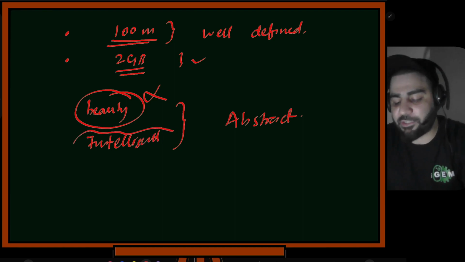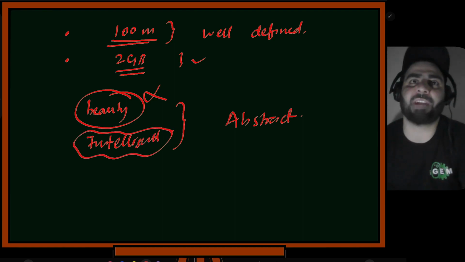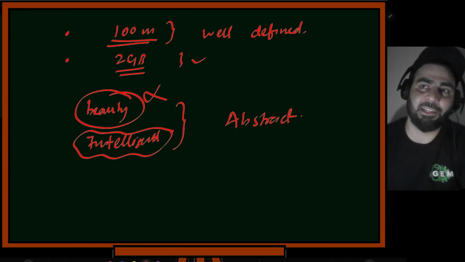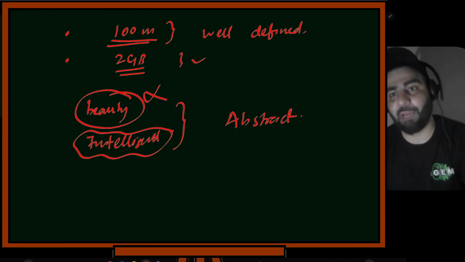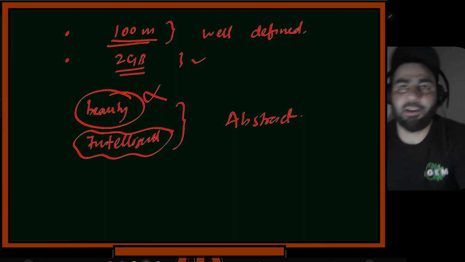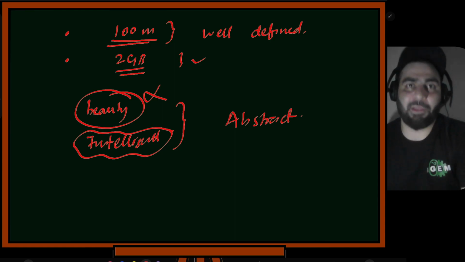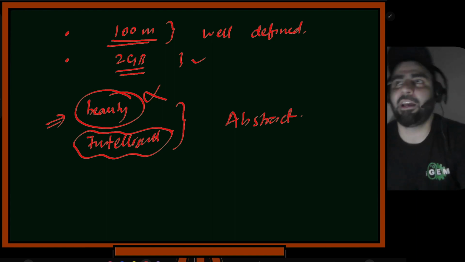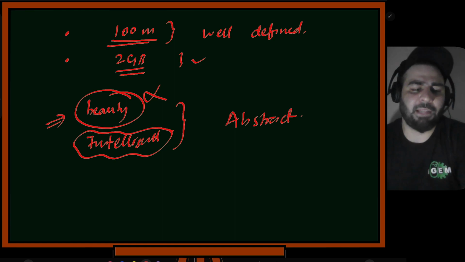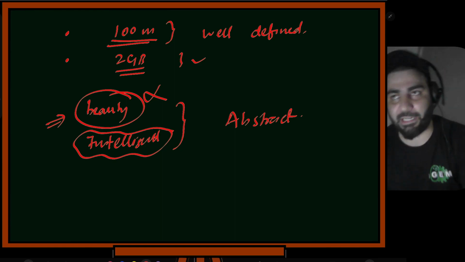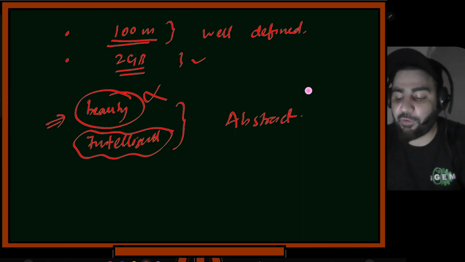So this intelligent is also not well defined. That's why these are abstract things. And these sort of things you get these definitions from your society. Usually in the subcontinent, people with white skin tone or people who are a bit taller, maybe have some good physical features, are called beautiful. And maybe in some other area, people with, let's suppose, short height and black skin will be called beautiful. It depends on what society has fed into your head. So that's why we say these are not well defined.